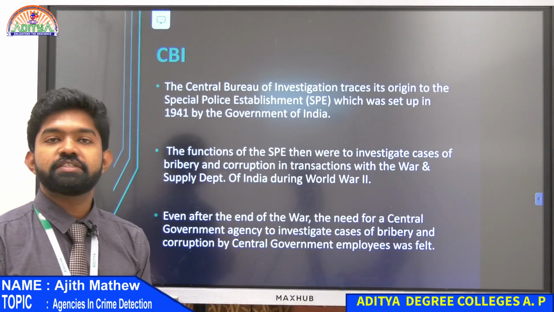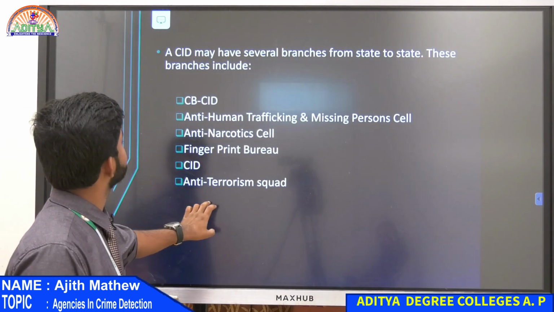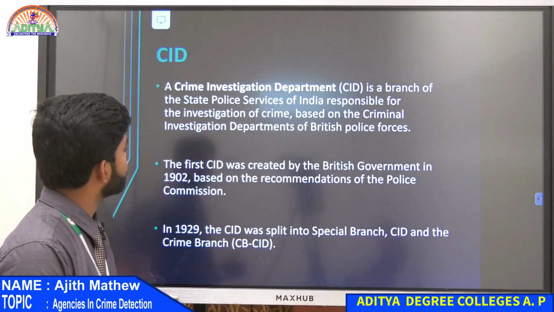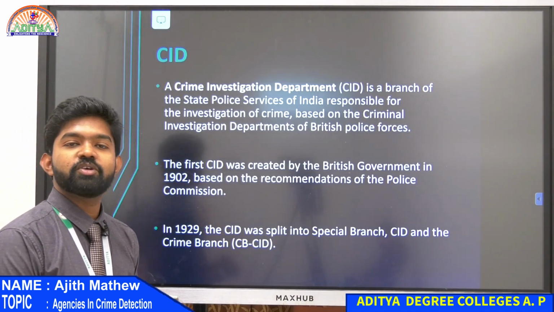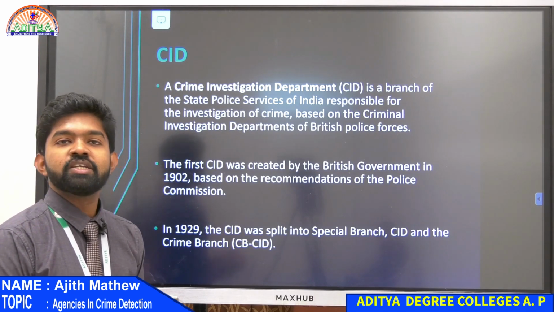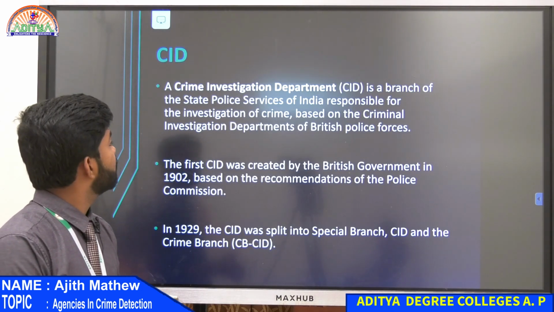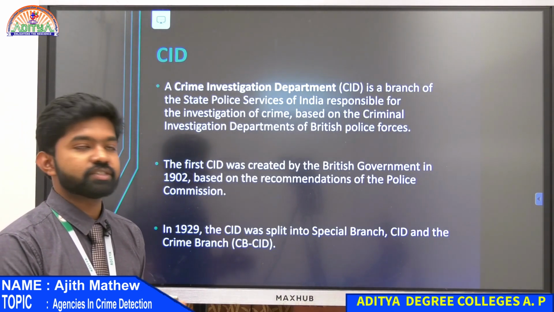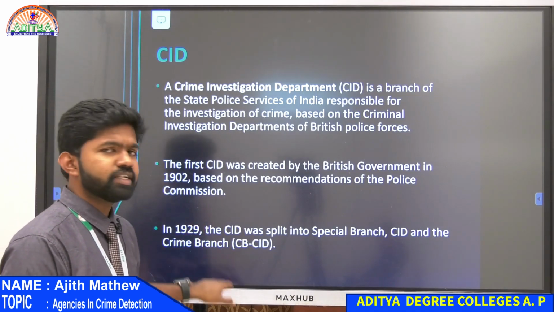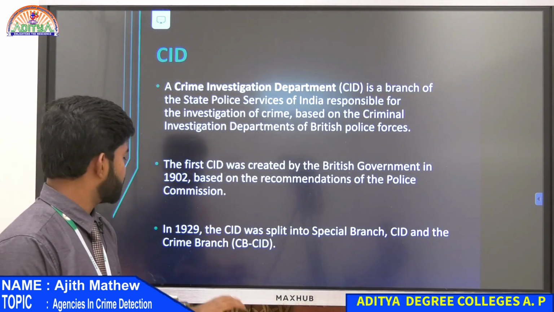So we are done with CID. We'll just brief about CID. It stands for Crime Investigation Department. It was started by the British police because the British had something called Criminal Investigation Department in British police. So they wanted to start that in India also. They started the Crime Investigation Department in India under Indian police, in the year 1902. Later it was split into two different branches, that is Special Branch and Crime Branch.